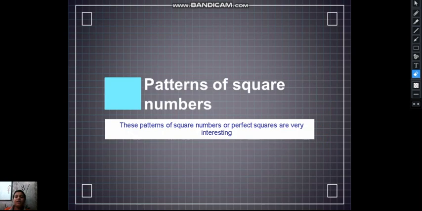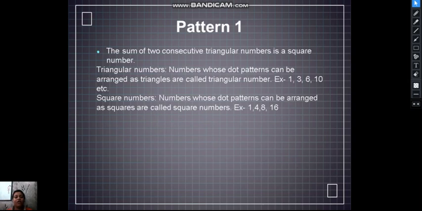Now we will go ahead to the patterns of the natural numbers. We had learned about the properties of natural numbers. Now we will learn about the patterns of any square number or perfect square. There are many patterns which are very interesting, and we will learn about them here. So first we will learn about pattern 1. In this pattern, the sum of two consecutive triangular numbers is a square number. So what are triangular numbers?